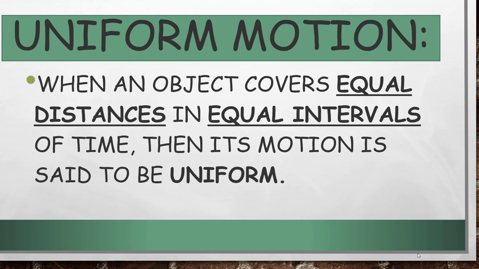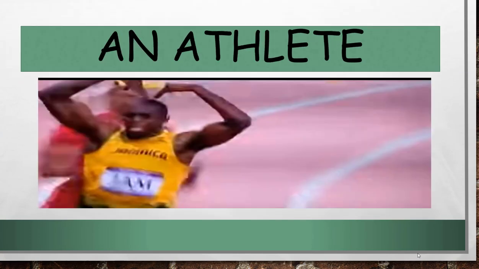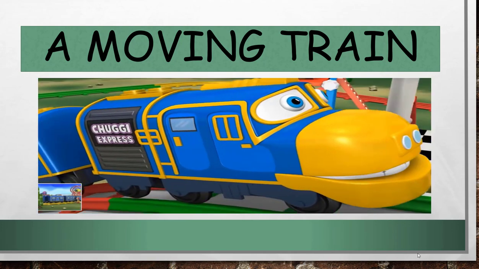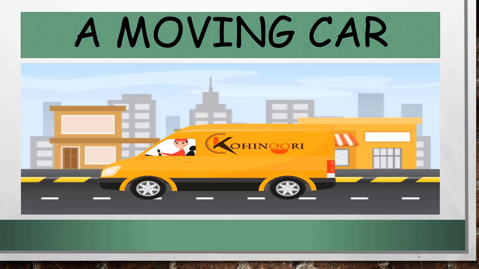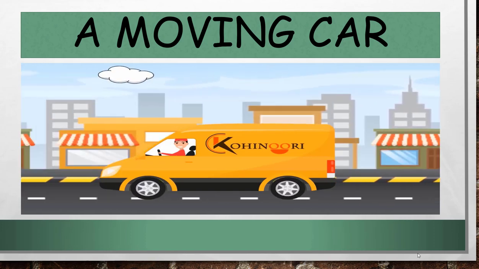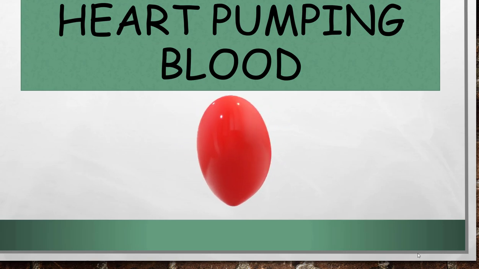Now, as we have already seen various motions like tsunami, hurricane, rotation of earth, an athlete running, a moving car, a moving train, we can make out which motion is uniform and which is non-uniform. For example, if a satellite is rotating, which kind of motion is that? It is uniform motion. And if a car is moving with uniform speed, then that is also a uniform motion. A heart is pumping blood with constant rate. That means it is also a kind of uniform motion.